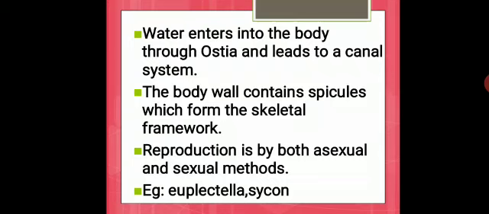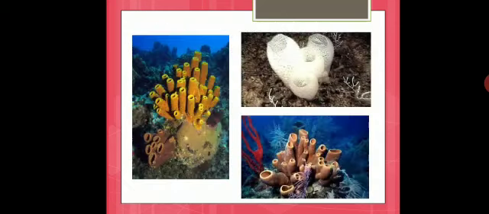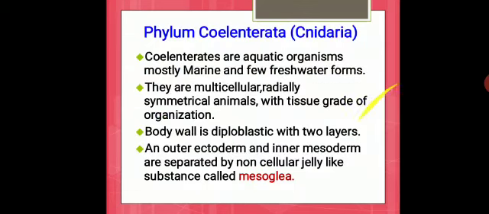The skeletal framework of these animals is based on spicules, which means sharply pointed objects, like spines on their outer surface. Then reproduction is by both asexual and sexual methods. Example, Euplectella and Sycon. These are pictures of these sponges, that is phylum Porifera, very commonly seen underwater, that is under the sea water.